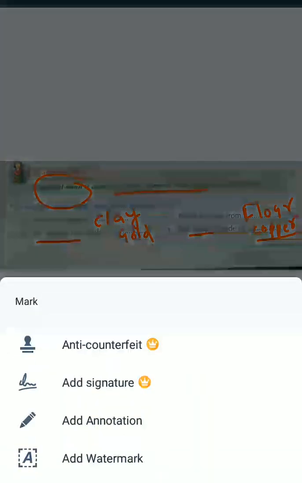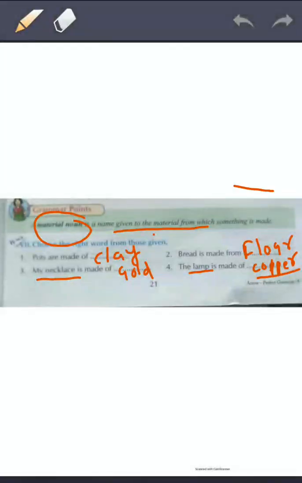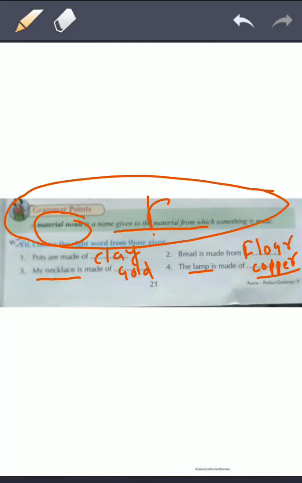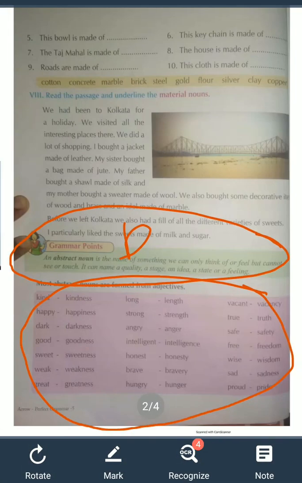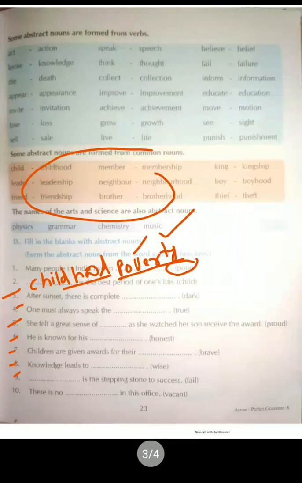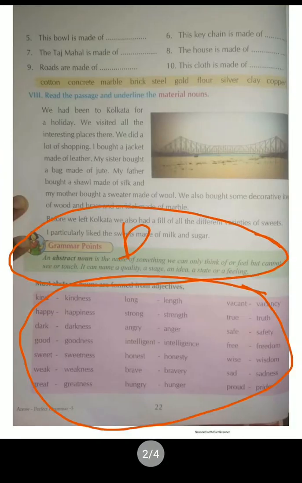Suppose this definition you have to write in your fair grammar copy. Okay, this definition you have to write, only two definitions. Okay, and this rule you have to also write. You can see that here, this rule.